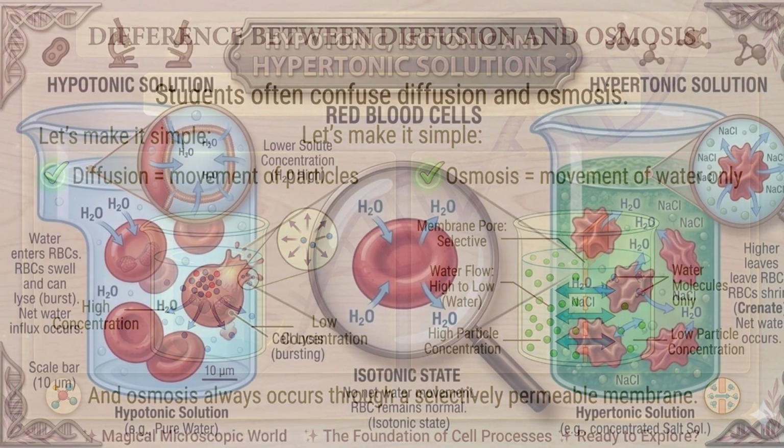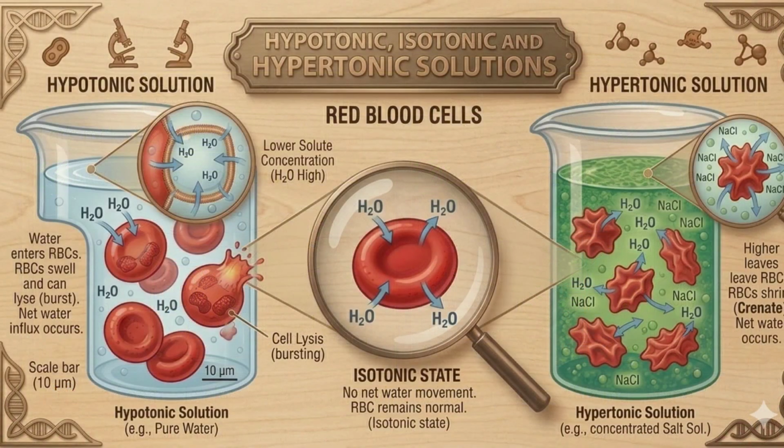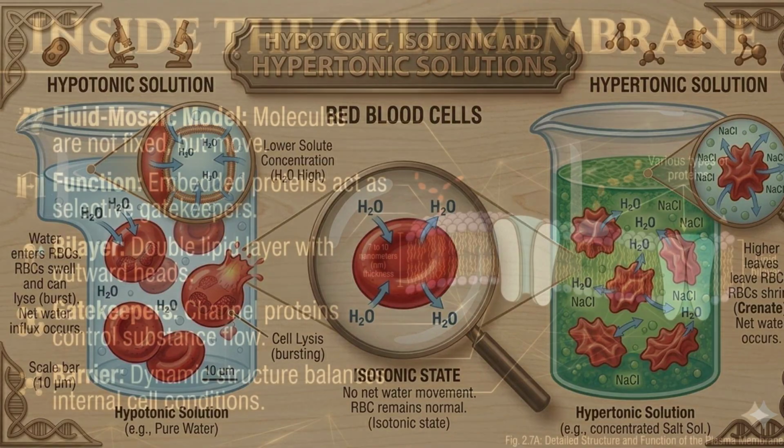Cells behave differently in different solutions. In a hypotonic solution, water enters the cell and the cell swells. In a hypertonic solution, water leaves the cell and the cell shrinks. In an isotonic solution, there is no net movement of water and the cell remains normal. These conditions are very important for maintaining proper functioning of cells.